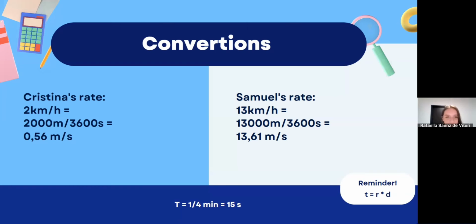Now, it's time to replace the expressions to form equations. First off, rate. We must convert the speed from an hour measurement to a second measurement. First, it's important to know a kilometer has 1,000 meters, and an hour has 3,600 seconds. By following the formula, Christina's rate is 0.56 meters per second. Samuel's rate is 13.61 meters per second.